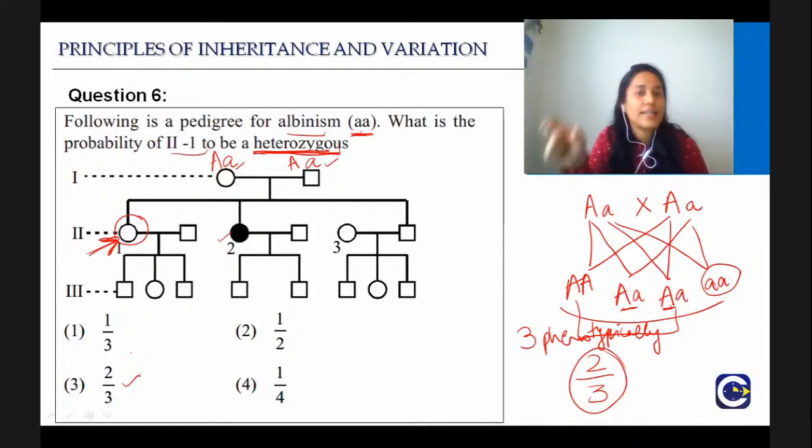You have to always take the population. Then you have to see what is the individual. For example, 2-1 here is not diseased. So the possibilities are 3, out of which 2 are heterozygous. So that is why the right answer is 2 out of 3.